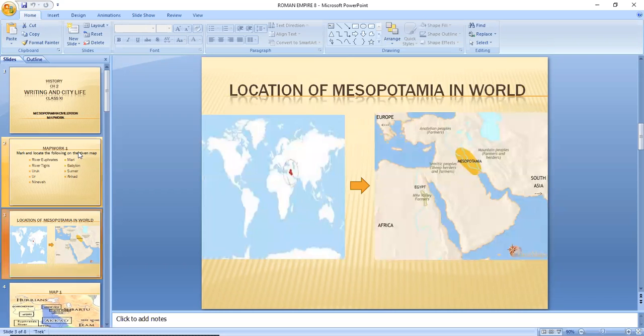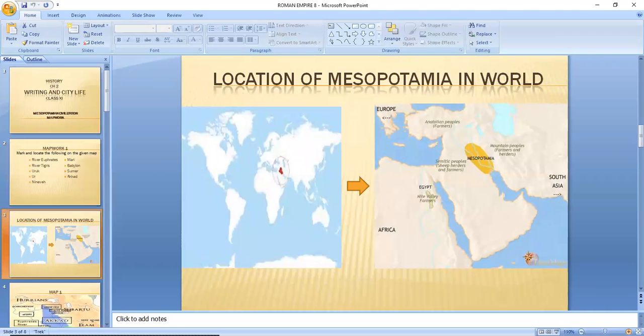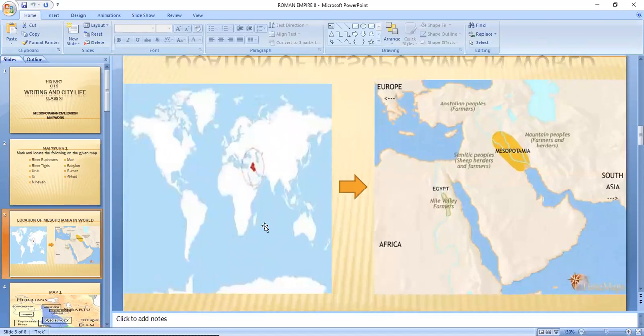When I say exact location, let us first understand where the Mesopotamian civilization was exactly located in the world. If you can see the first map, which is actually our physical map of the world, you can see this area which is marked in red. You will notice that this is actually the area of our Mesopotamian civilization. ठीक है, if we expand more and we want to know the exact location of this area, we should look towards the second map on the same slide.